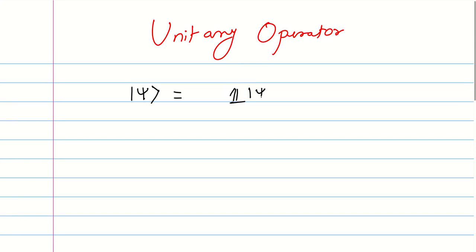This identity operator we have seen in the previous video. This identity operator has this form. Since these x are continuous, this summation is replaced by an integration.